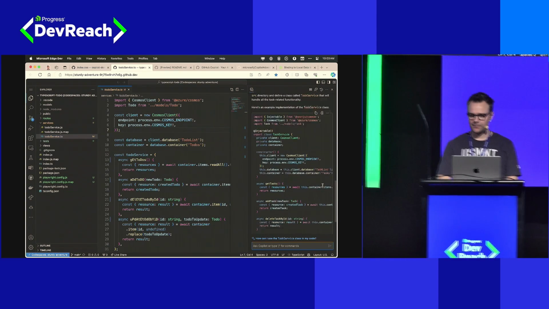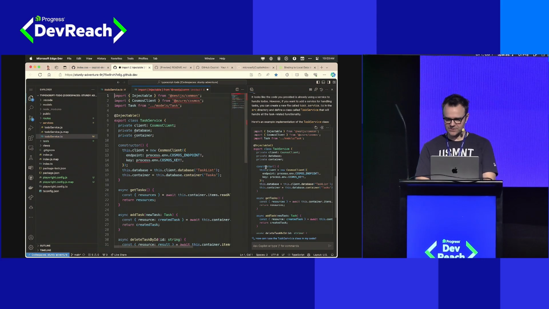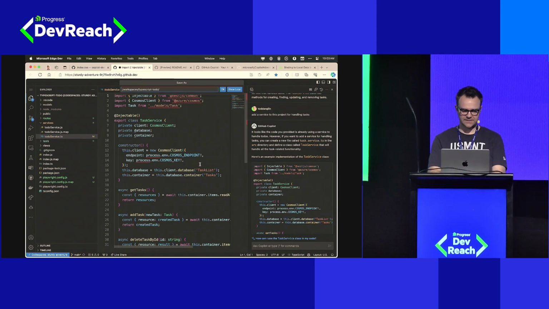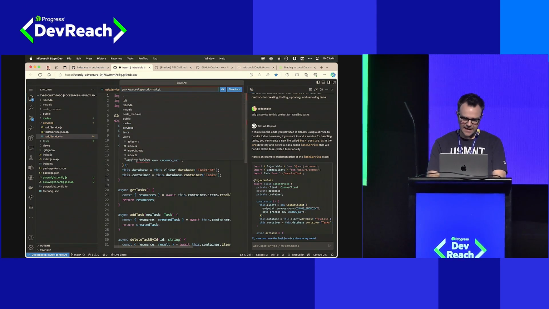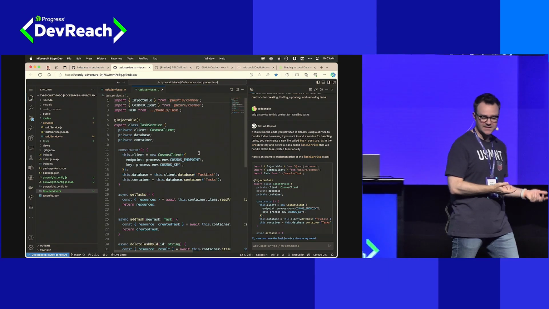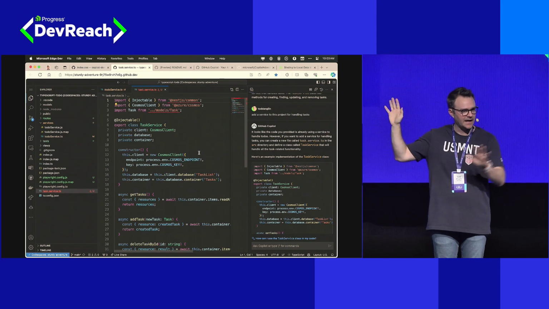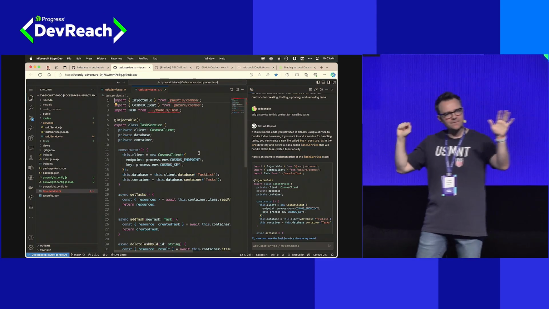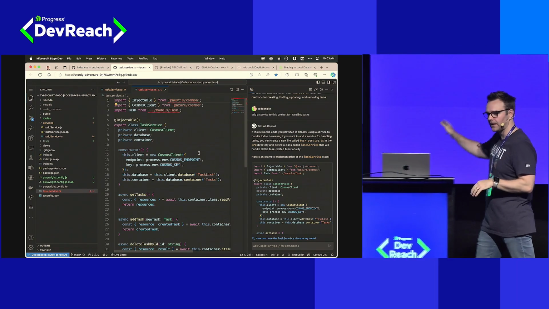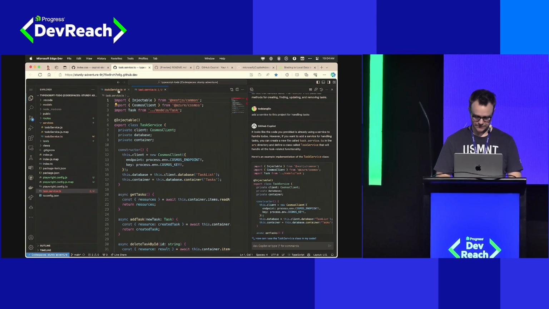So if I wanted to put this in my project, I would just come up here, click these three buttons, insert to a new file. It already suggested a file name for me, task.service.ts. And now we have some red squigglies. We could use Copilot to explain the red squigglies to us, and we could work through this and take it to completion. But you can see here, again, how context matters. Having the right file open at the right time informs Copilot and gives me a much more correct answer for my project and my coding standards.